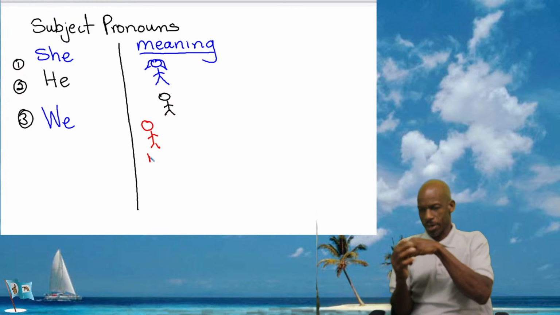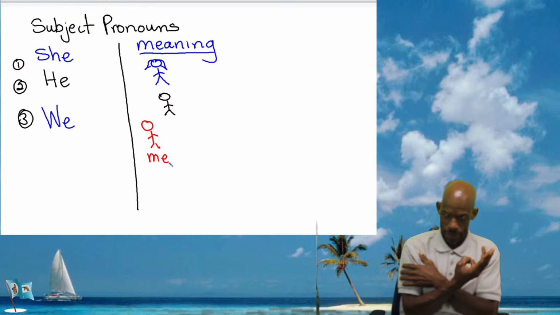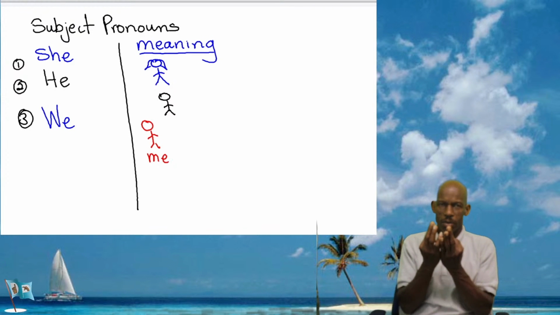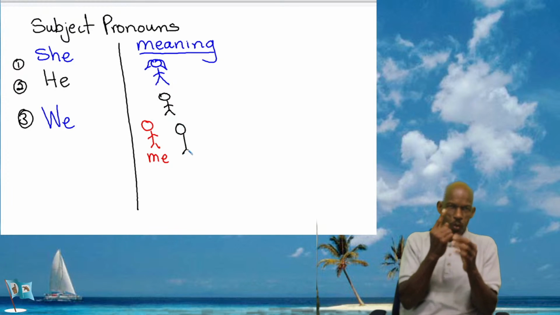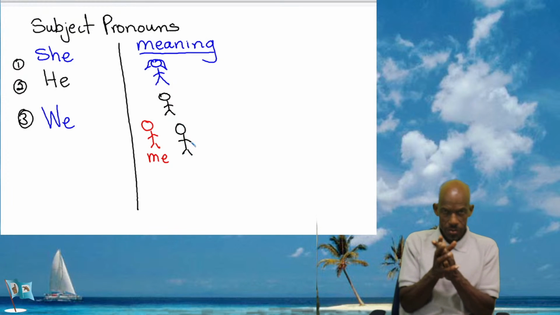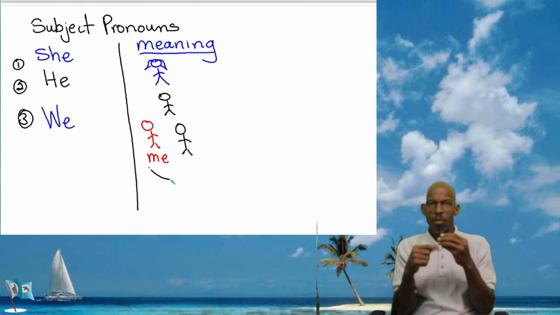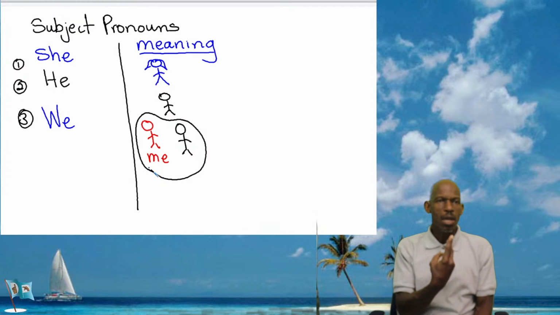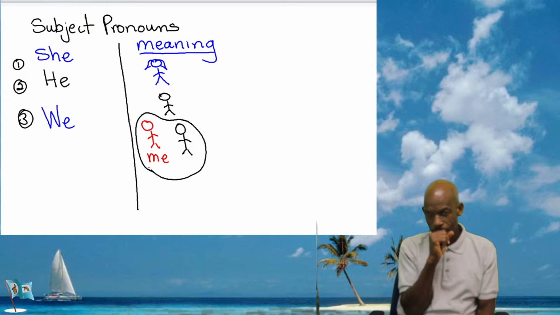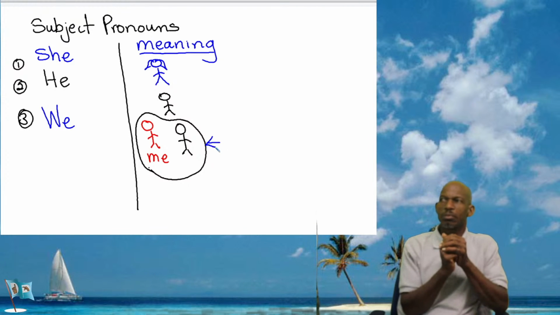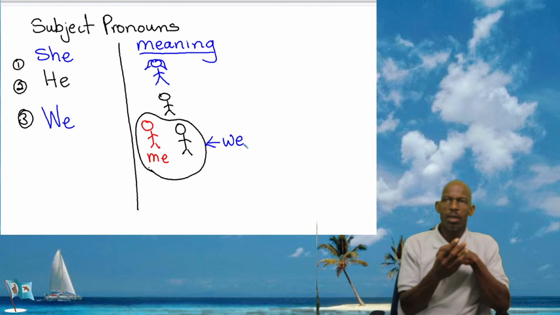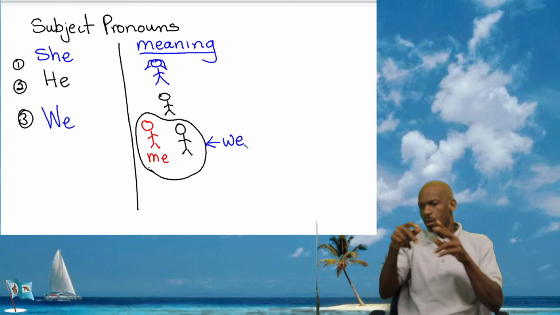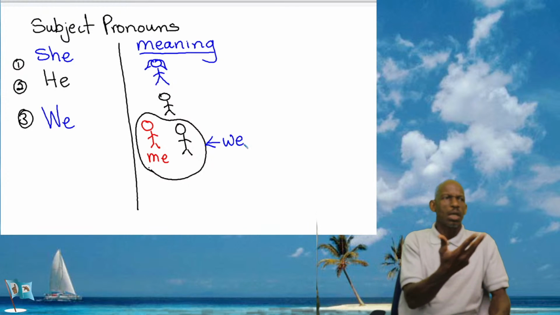We is yourself, and I'm putting me. We is yourself and then another person. It could be more than one, but it must be at least 2 persons. The circle that I have here is what we will say we. Yourself must be included. So yourself and another person or persons we say is we.